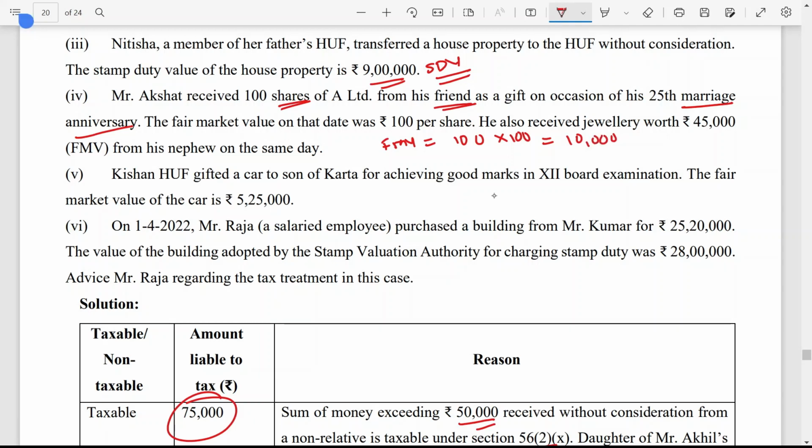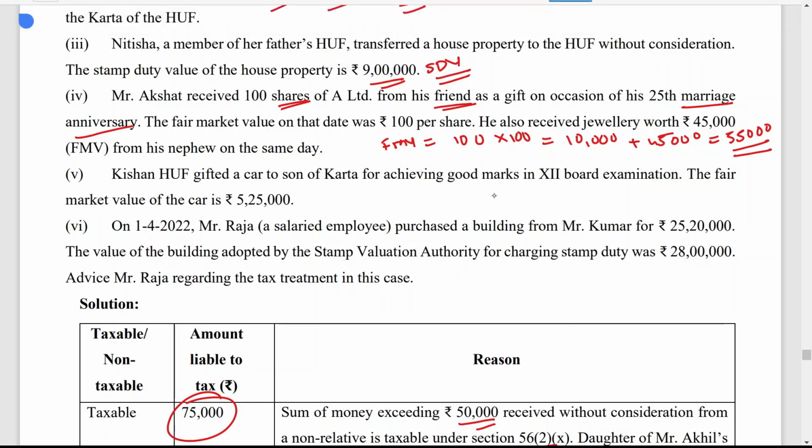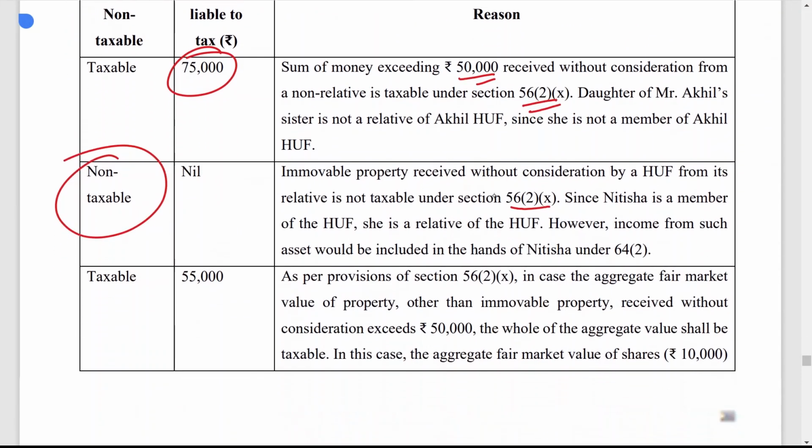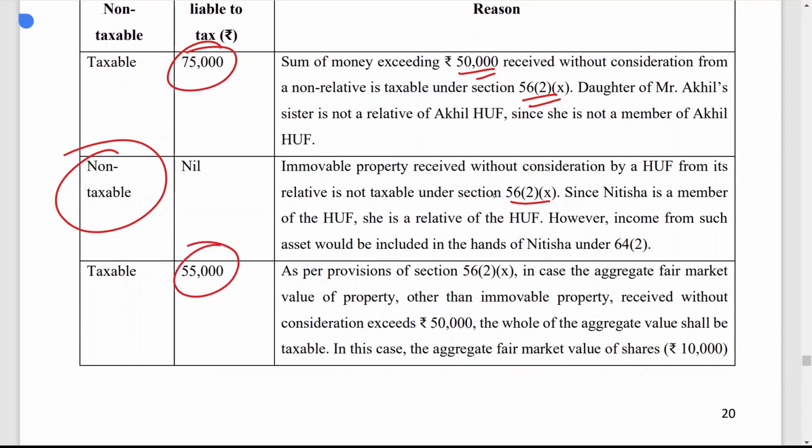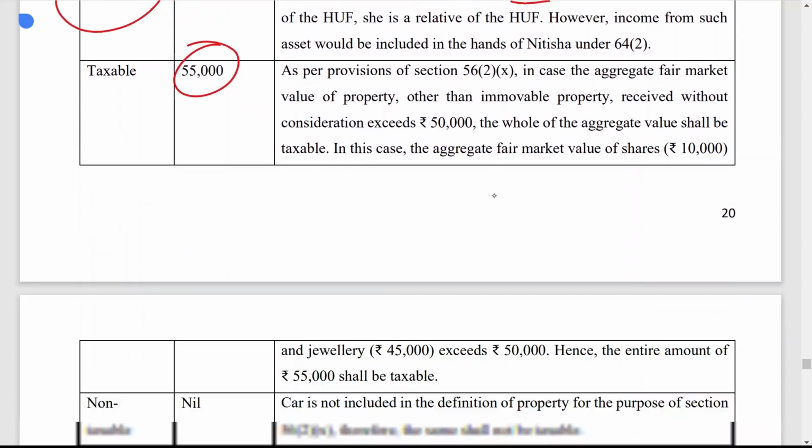He also received jewelry worth rupees 45,000 fair market value from his nephew on the same day. So the total is 10,000 plus 45,000, that is, 55,000 for the movable property. Now 55,000 is more than 50,000, and both gifts are received from non-relatives on the same day, that means during the year also. So all the conditions are satisfied and the aggregate value is more than 50,000. That is why it is taxable.